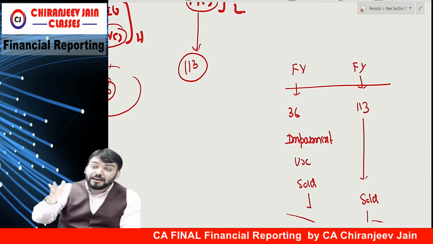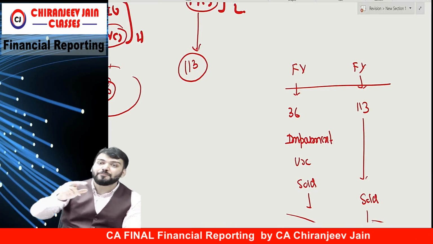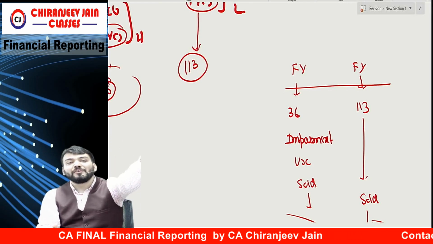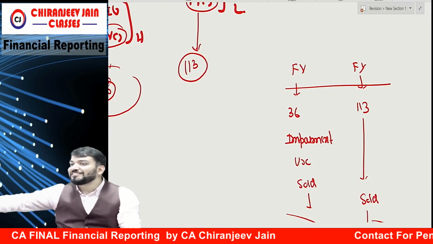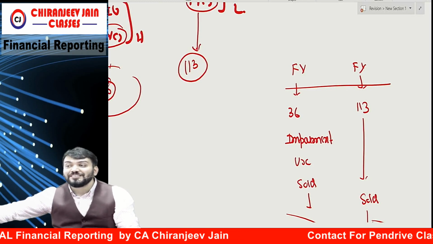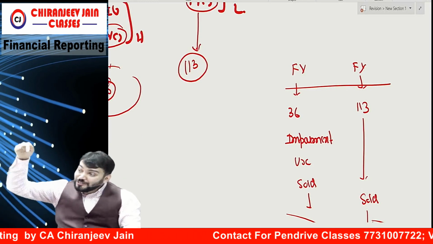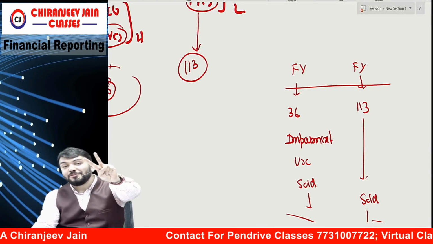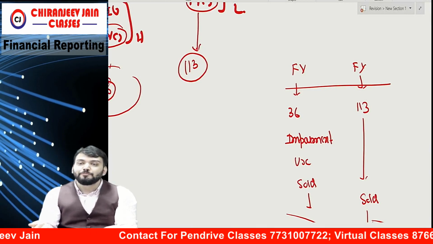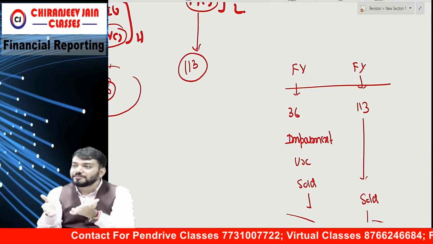On the same date impaired, on the same date classified as held for sale. For impairment, fair value will be different. For classification, fair value is different. Why? Because both fair values are measured as per different principles. On the same date, they will give two fair values. Now, those who don't know will be confused why they have given two fair values on the same date.